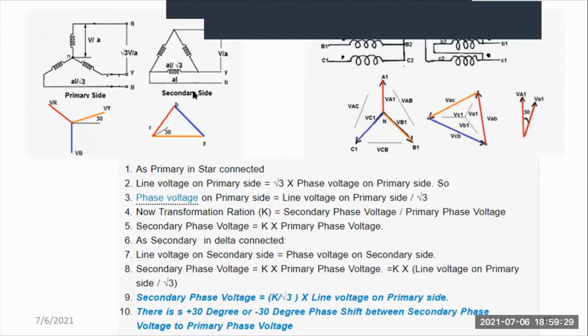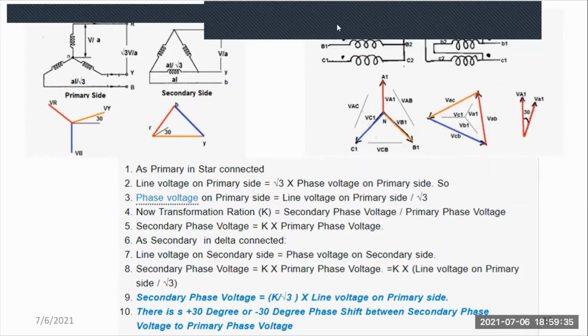This will be the primary and secondary will be delta. Okay. And also you can depict the star delta connection in this manner also. These dots are representing the same polarity. Dot convention you must have studied. So I have written the speciality of star delta transformer. So please go through the point number 1 to 8 to understand the basics.